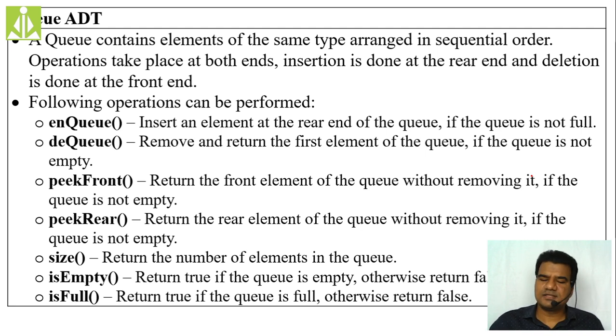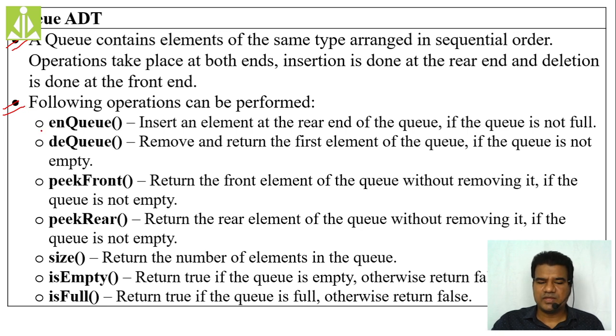If you read the first statement over here, a queue contains elements of the same type. So we can call the queue a homogeneous data structure, and the elements are arranged in a linear sequential fashion, and the operations take place at both the ends. If you have front and rear ends, operations take place at both the ends. And what sort of operations we can perform on a queue, their description we have given in this section. So the following operations can be performed on a queue.